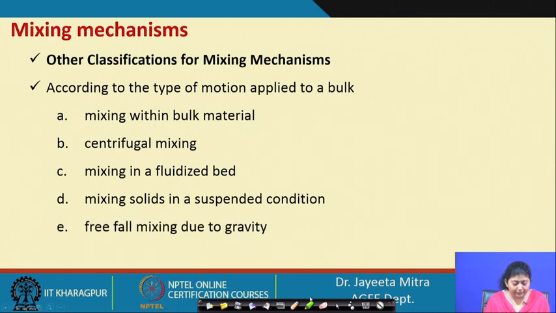And free fall mixing due to gravity. When applying the gravitational force, different components of the mixture freely fall from a measured height, and then they get mixed. This process is again repeated. By that we can also have the mixing operation.